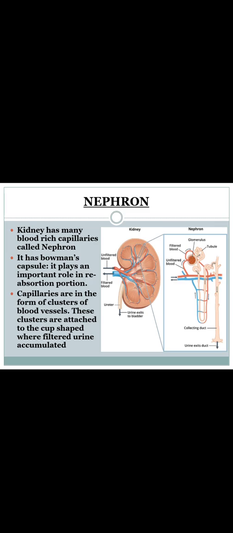After that, the nephron, the Bowman's capsule, is going to reabsorb the remaining portion. Capillaries are in the form of clusters of blood vessels, and these clusters are attached to the cup-shaped capsule, wherein it filters the urine which has been accumulated.